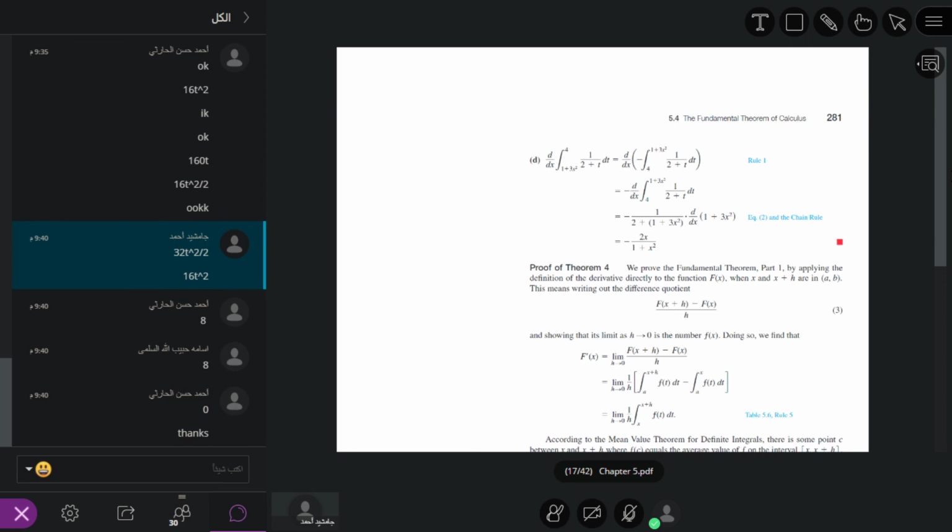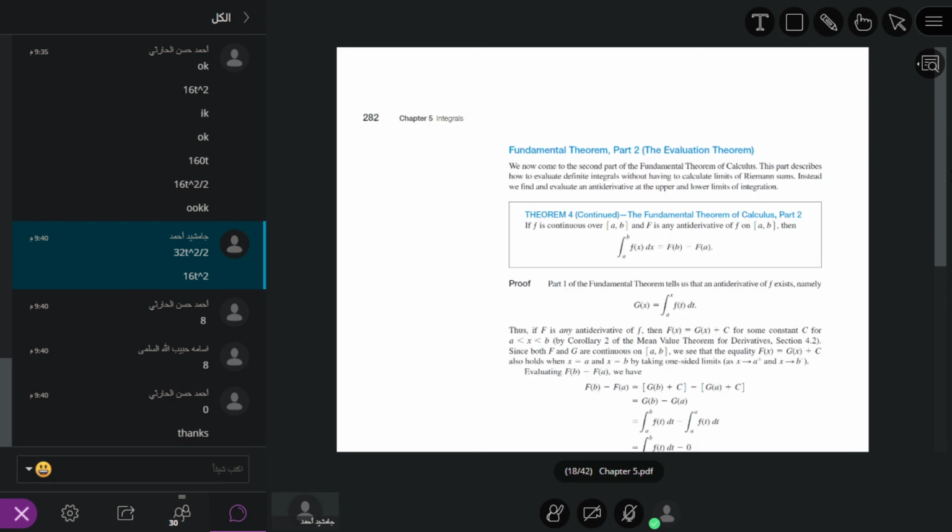It states that if we have a function f that is continuous over the interval [a, b], and capital F is any antiderivative of f over the interval [a, b], then the integral of f of x from a to b is equal to F of b minus F of a. So this is fundamental theorem of calculus 2.